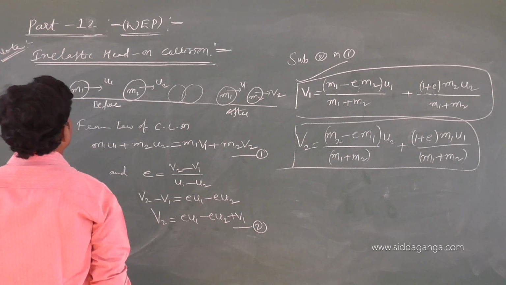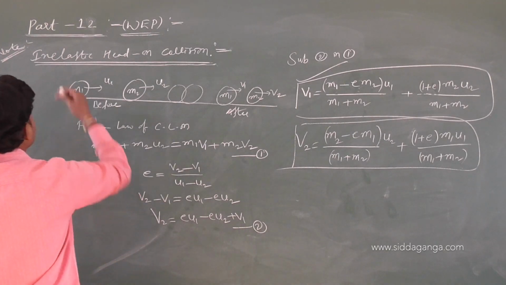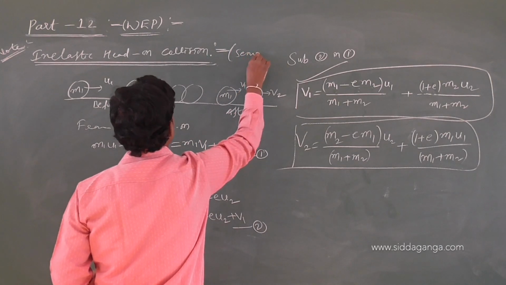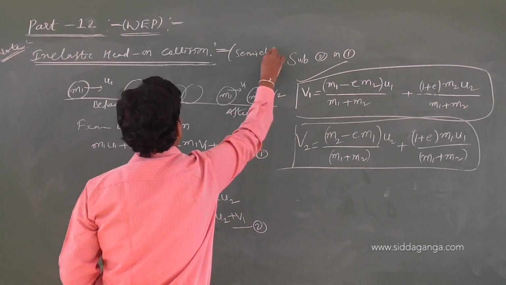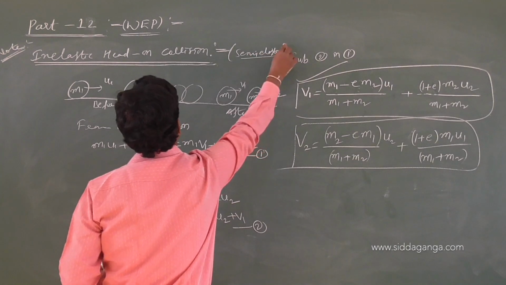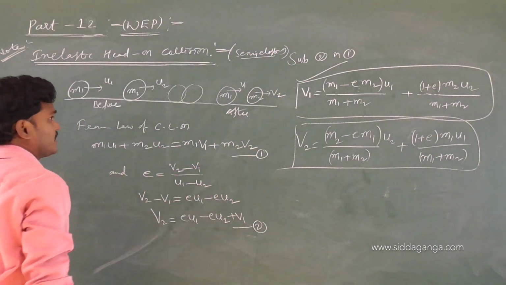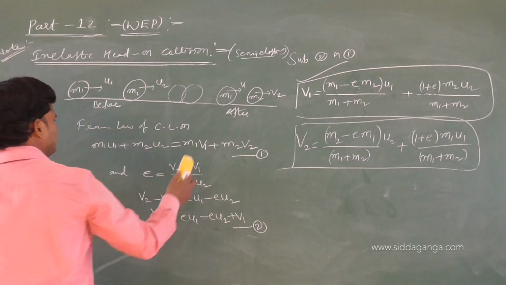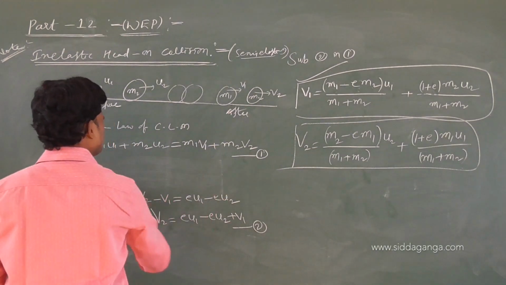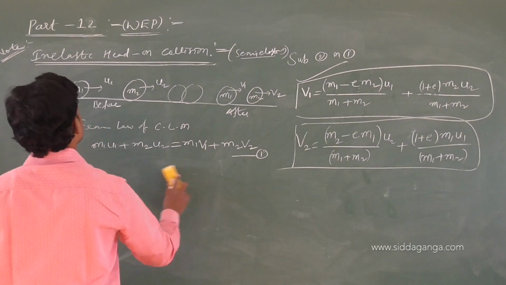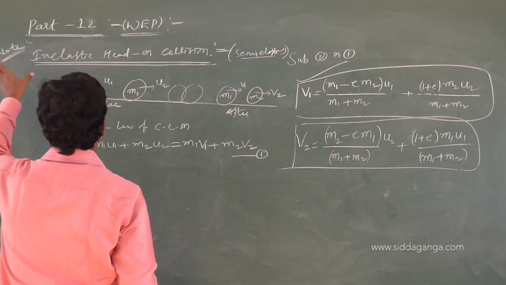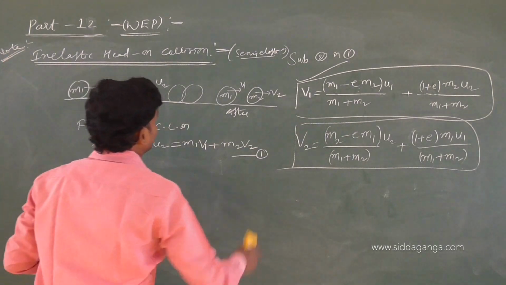So this is inelastic head-on collision. Otherwise, you can write semi-elastic. In brackets, if you are interested, you can write semi-elastic. Previous one is semi-elastic. Now the next one, write down the next heading. Perfectly inelastic collision. Write down the next. That also, see, I maintain as a note, means only formulas are enough.